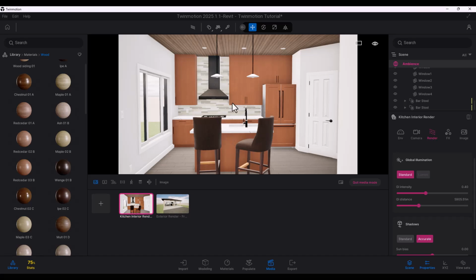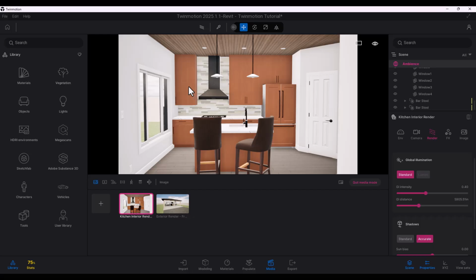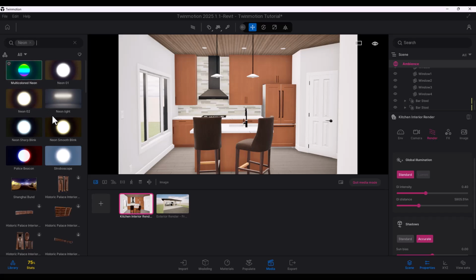All right, now we're going to talk lighting in this specific section of the video. Lighting is probably the most important part when it comes to rendering, obviously, right? And it requires two things, interior lighting as well as exterior lighting, right? So for our scenario here, I always recommend first, whatever lights you have, replace them with neon. So search neon in Twinmotion and you'll get all of these.